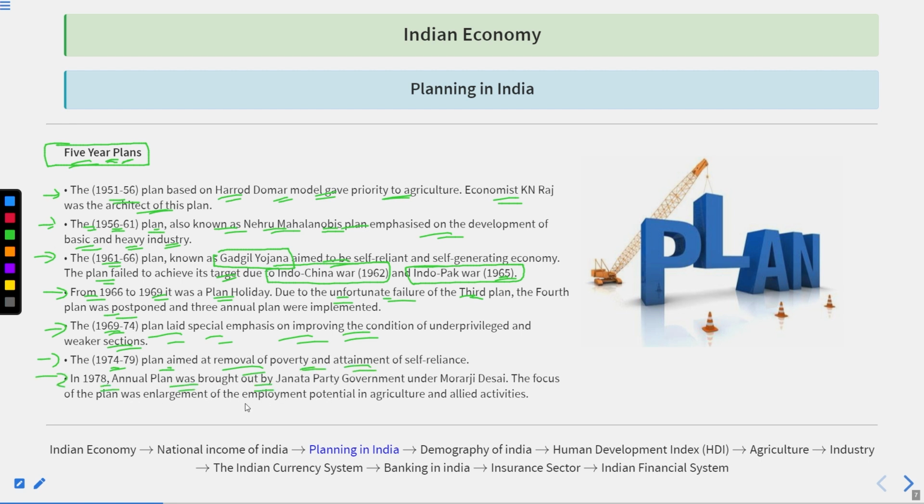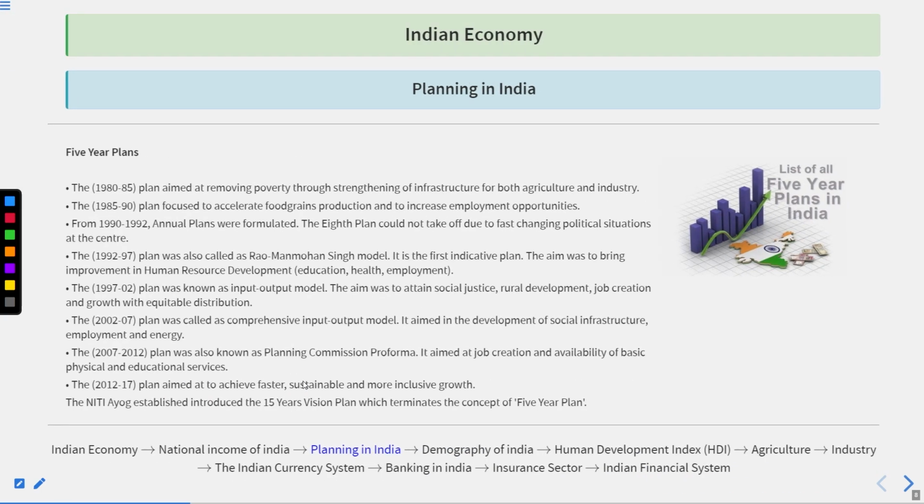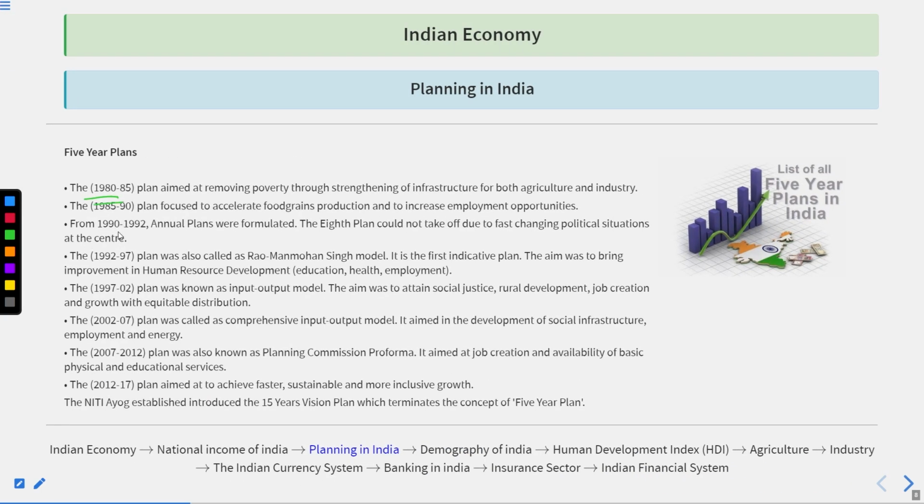The 1978 annual plan was brought out by the Janata Party under the leadership of Morarji Desai. The focus of the plan was enlargement of the employment potential in agriculture and related sectors. The 1980 to 85 plan aimed at removing poverty through strengthening of infrastructure for both agriculture and industry. The 1985 to 90 plan focused on accelerating food grains production and increasing employment opportunities. 1990 to 1992 annual plans were formulated. The 8th plan could not take off due to the fast changing political situations at the center.